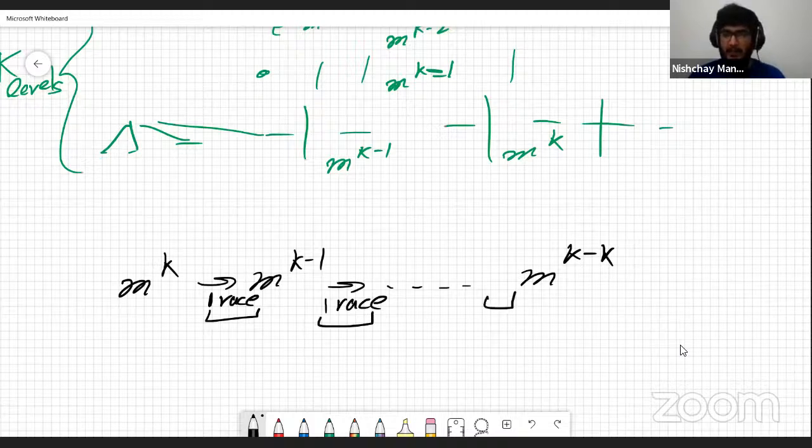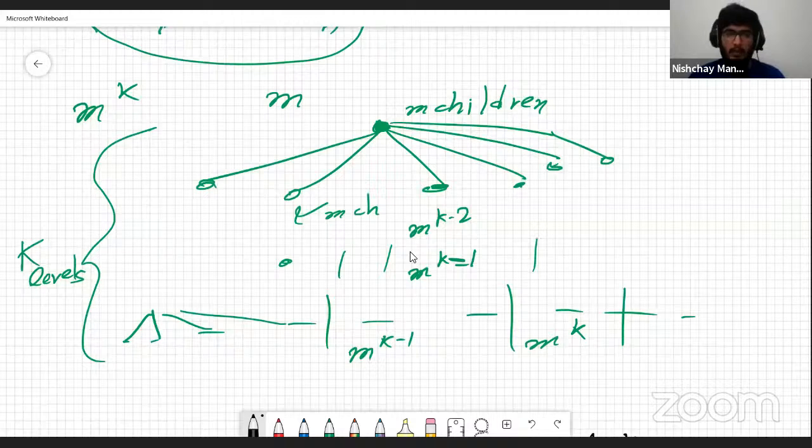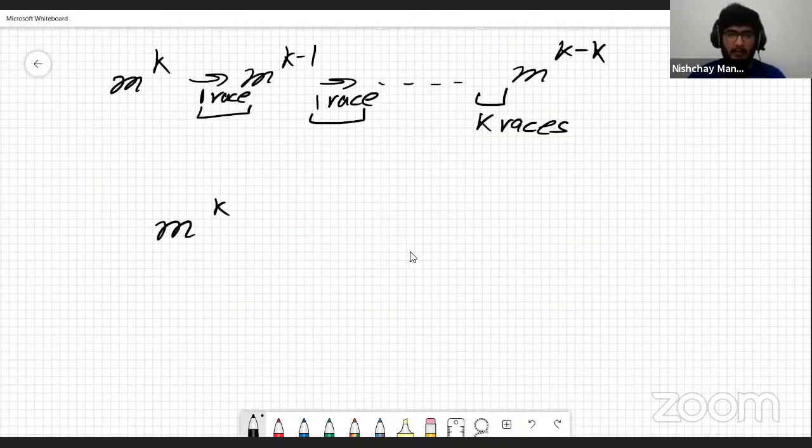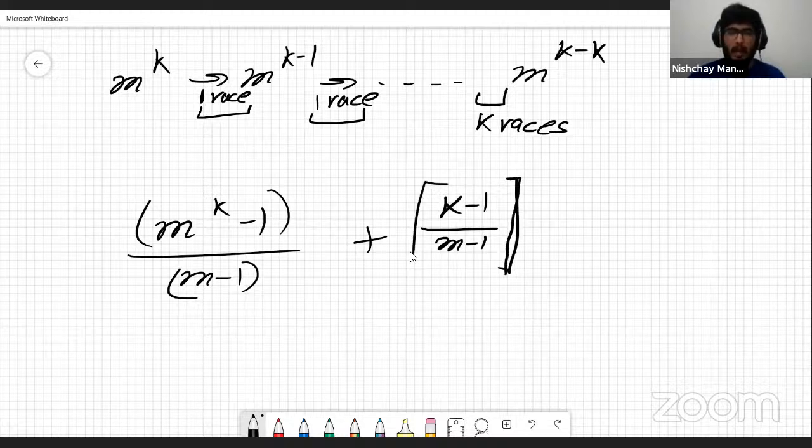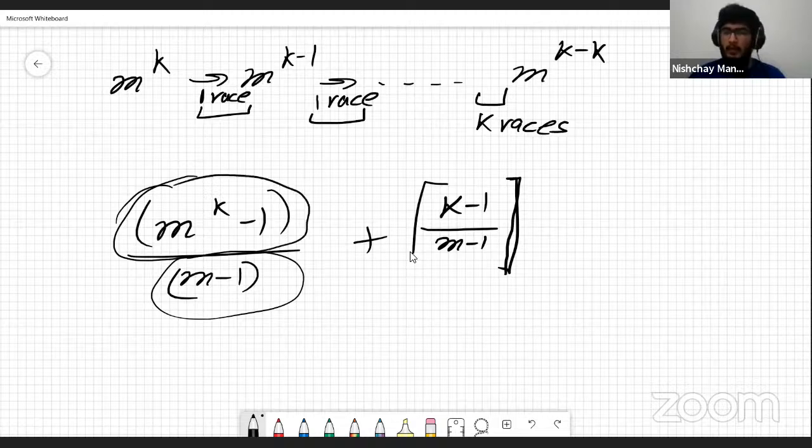So up until here, we are going to have k races, right? So the final answer is actually going to be (m^k - 1)/(m - 1) plus ceiling of (k - 1)/(m - 1), right? And how do we calculate this? We can just calculate the modular inverse of this and multiply by whatever the modulo this number comes, right? So it's going to be really simple. The code is really going to be simple, right?